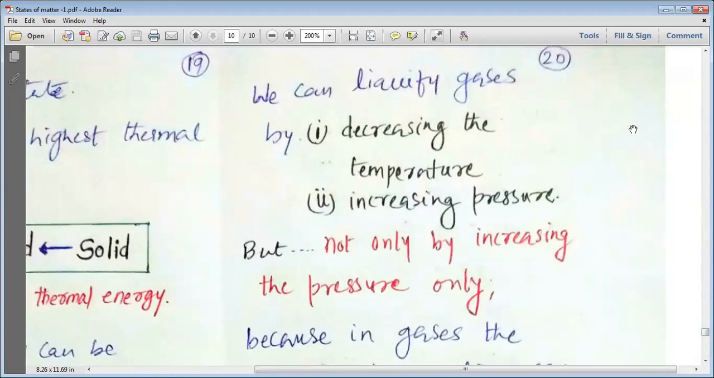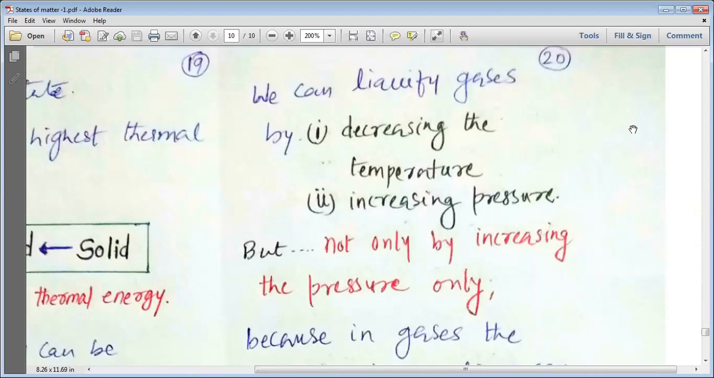By decreasing the temperature, the gases can be liquefied. We can even increase the pressure so that the molecules or the particles of matter come closer and they can be converted from gaseous state to the liquid state. But remember, if we do both things simultaneously, that means if we decrease the temperature and increase the pressure simultaneously, we will definitely get the gases to be liquefied very easily.